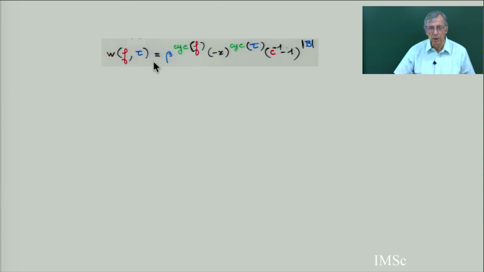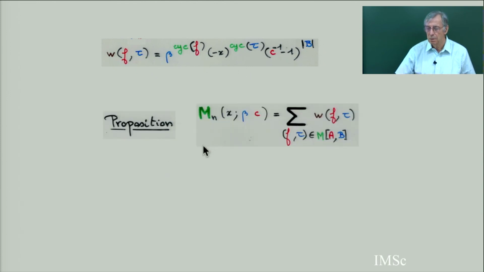And so with this weight, the proposition is that the Mexner polynomial with parameters beta and C is the sum of the weights of such Mexner configurations, a Laguerre configuration multiplied by a symmetric permutation. You sum all this weight and you get exactly the Mexner polynomial.